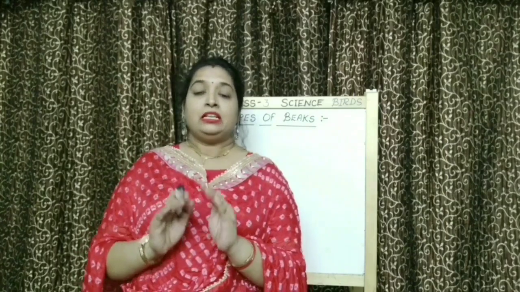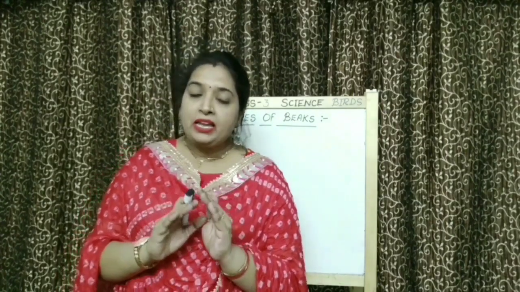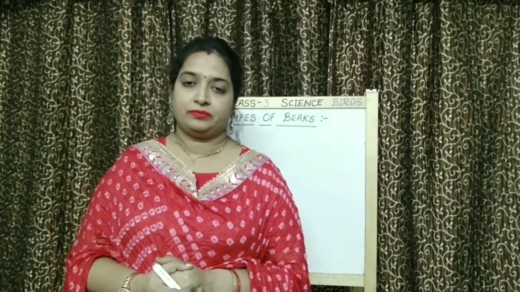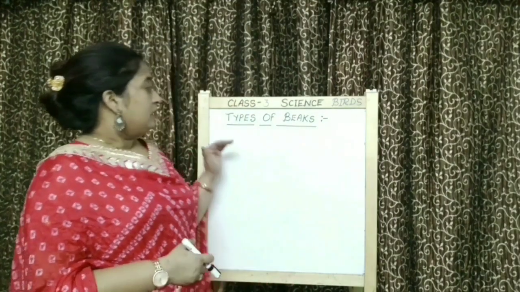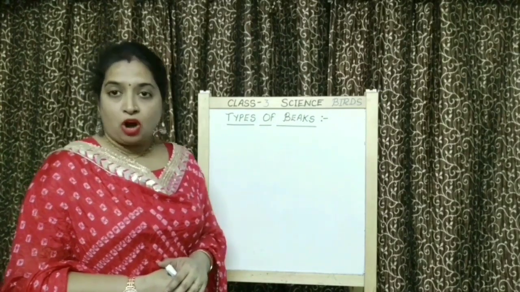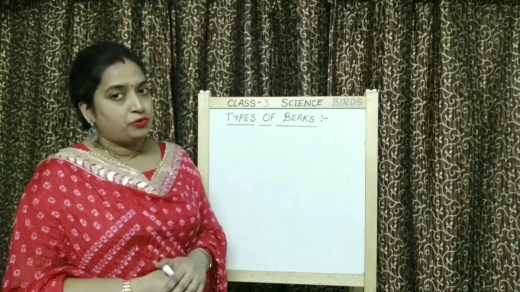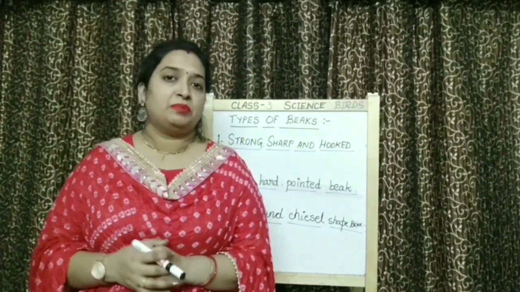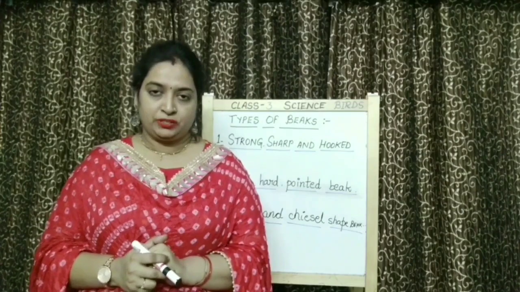So children, this is the reason why different birds have different types of beaks. There are so many types of beaks in birds because they eat different kinds of foods. Beaks help a bird to eat the food.